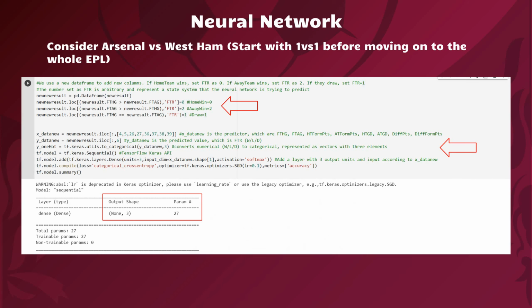To begin with, we will start by applying a neural network for one team versus another team before moving on to the whole league. Looking at the first arrow, you can see the dependent variable FTR, where 0 is home win, 2 is away win, and 1 is draw. The independent variables used to predict are FTHG, FTAG, and etc., as my friend has discussed. And we will model the neural network based on the TensorFlow Keras API, and the mathematical function will be based on this, using 3 hidden layers.